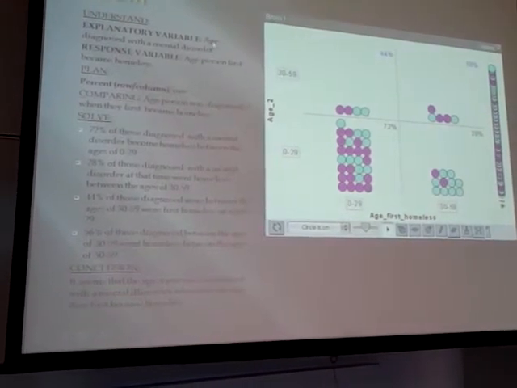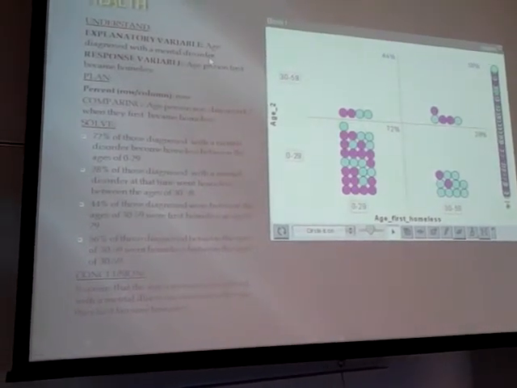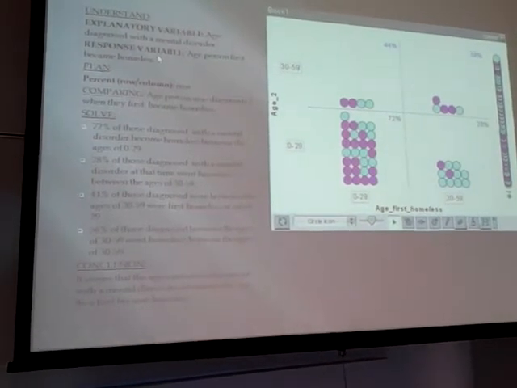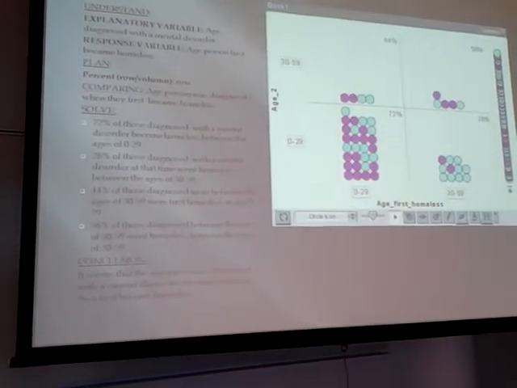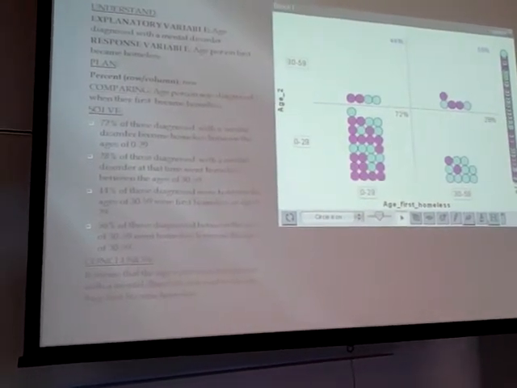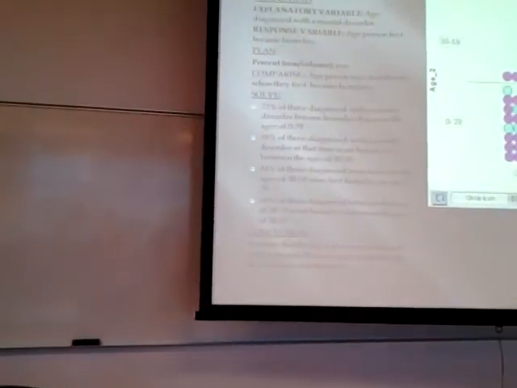The explanatory variable is when they're diagnosed. The response variable is when they first became homeless. The plan for this graph was the row percent between row and column of the graph. We compared the age they were diagnosed and when they became homeless.